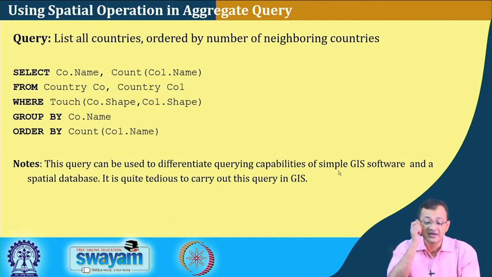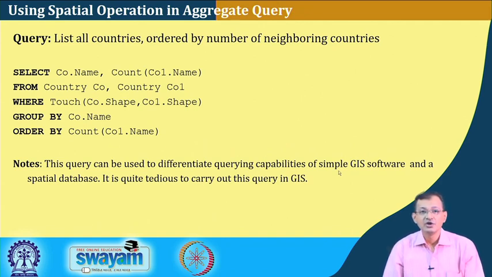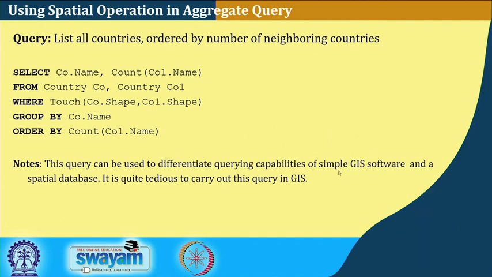Then, using spatial operation for an aggregate query: find all countries ordered by the number of neighboring countries, right. If I want to order by the number of neighbors you have, it may be ascending or descending. So, this is a little bit complex. It is aggregating, so I need to find how many neighbors there are.